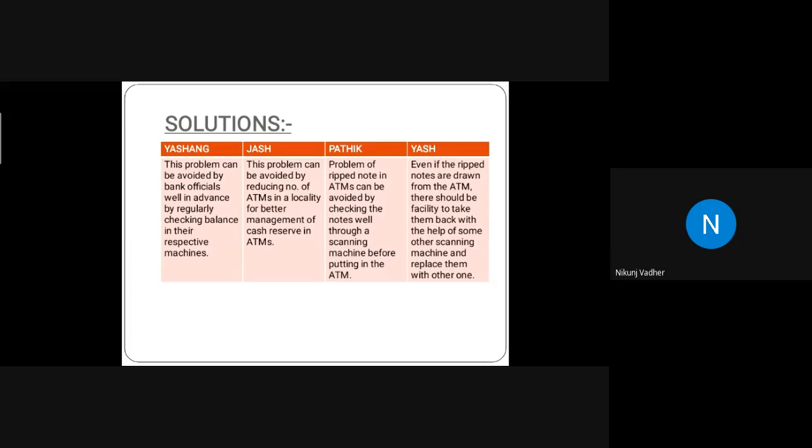So in solution to this problem, you can do one thing. You can use some machine learning algorithm, a detection algorithm, which will help you say whether the currency note is in proper condition or not. So that is what you can do.